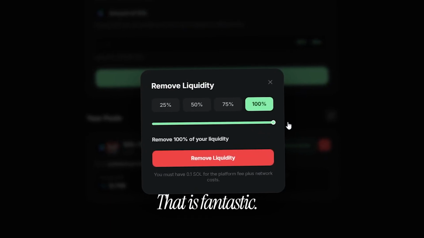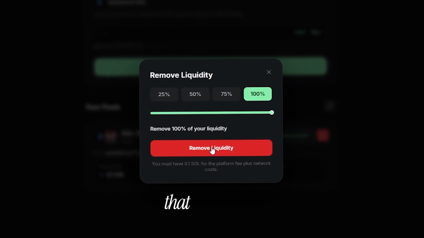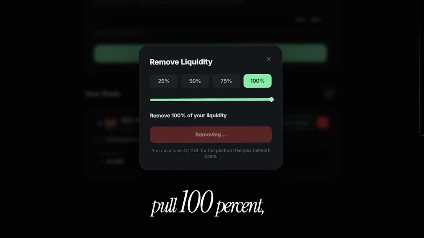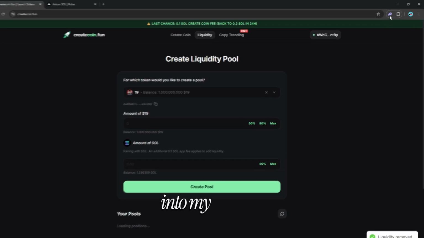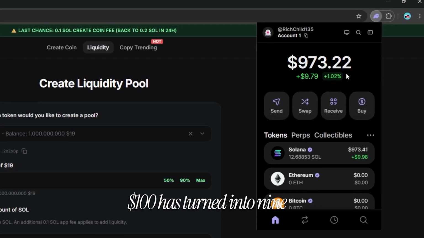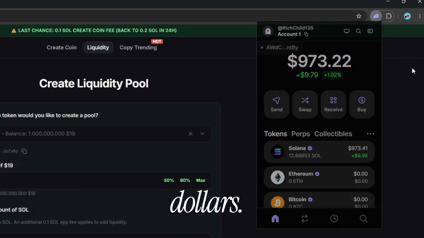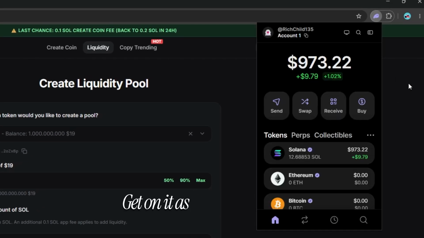That is fantastic. So we are going to pull all that liquidity, hit the minus button, pull 100%, confirm the transaction, and it's as easy as that, guys. The money has gone straight into my wallet. $100 has turned into $973, guys. That's the method. Get on it as soon as you can.